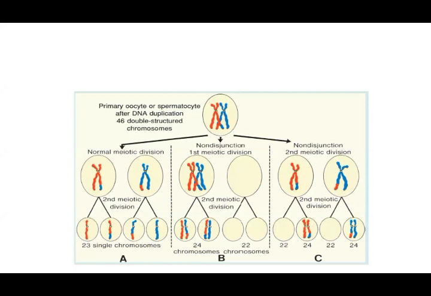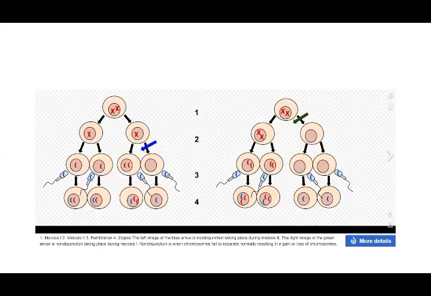You can see in this picture the first division and the second division, where there is exchange of material, and one of the cells is all empty while one is containing all the material. That is non-disjunction occurring in the first division and in the second division. This picture also shows that in the second row, the blue is non-disjunction at the meiosis 2 division, and the green is taking place at the meiosis 1 division. So it can be at 1 or 2, or at the mitotic division. The basic cause of the abnormality is non-disjunction. You have to understand that.